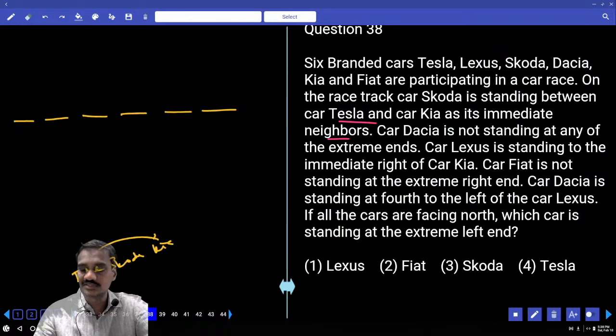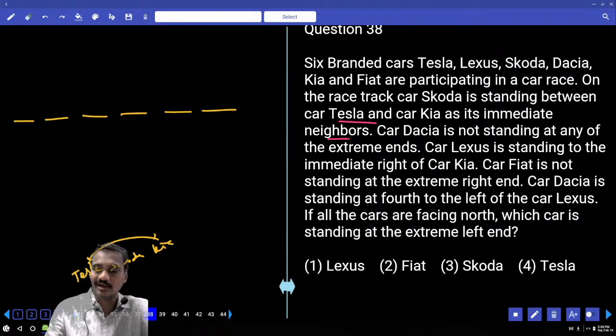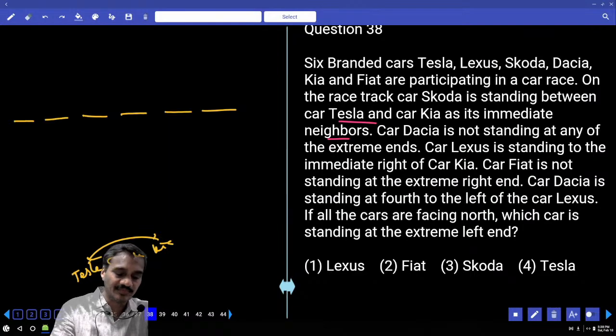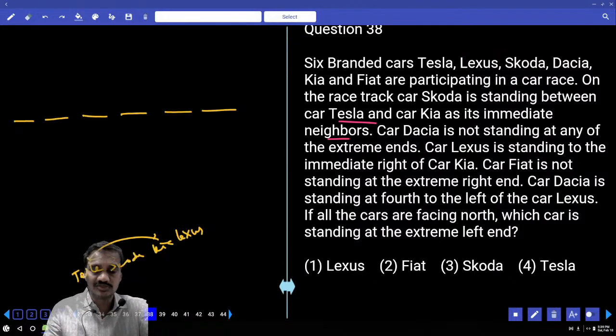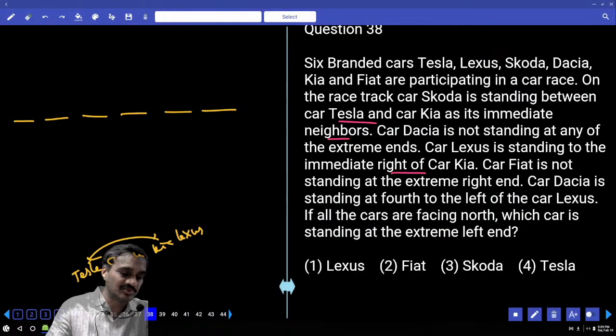Car Dacia is not standing at any one of the extremes. And Lexus is standing to the immediate right of Kia. And Fiat is not standing at the extreme end. As Fiat is not at the extreme end, then tell me what is the possibility we have?